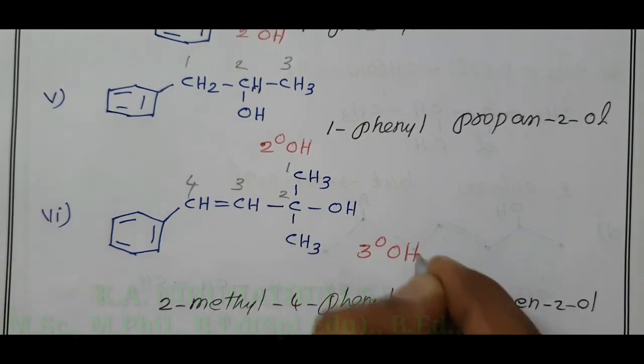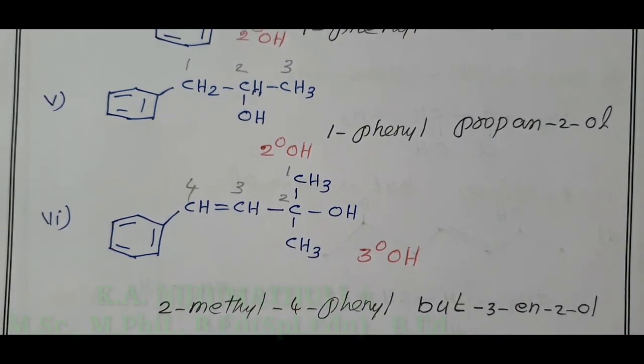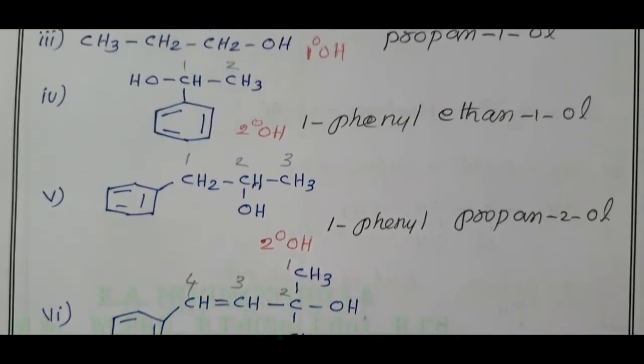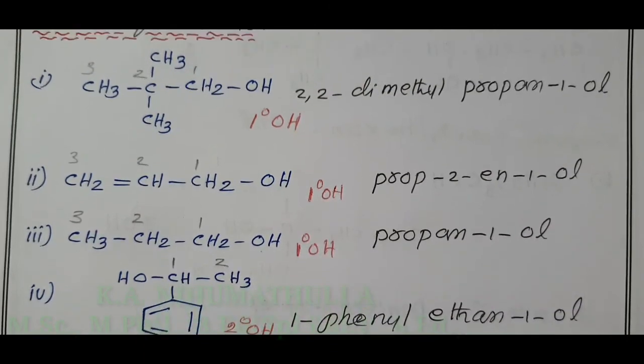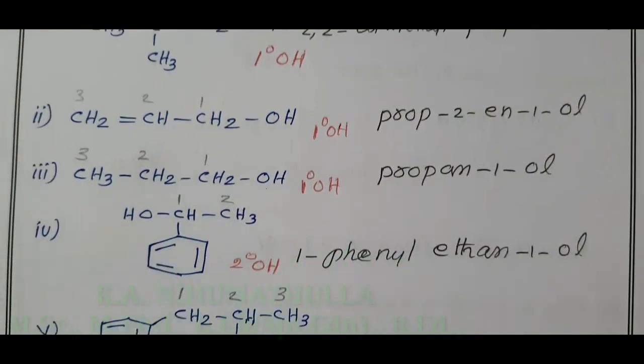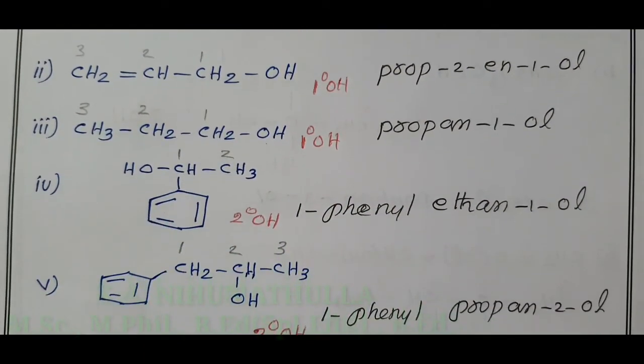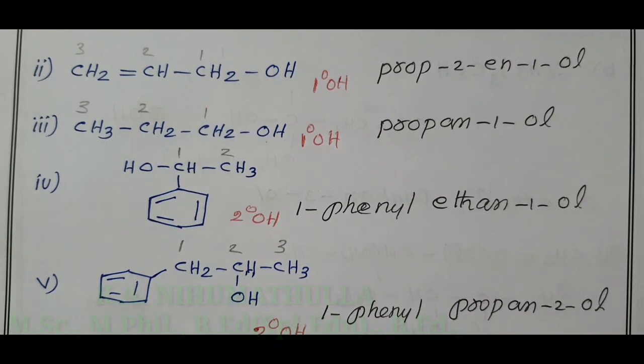One more point I want to tell is, among the 6 compounds, now you are seeing first compound, second compound, third compound, fourth compound, fifth and sixth, only 2 compounds come under allylic alcohol.